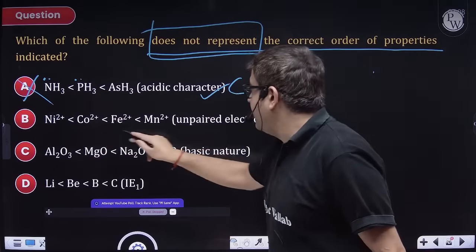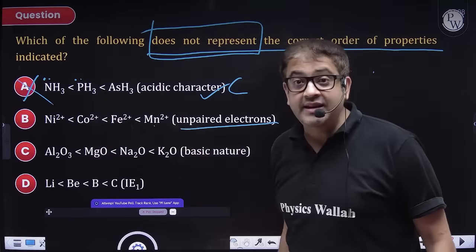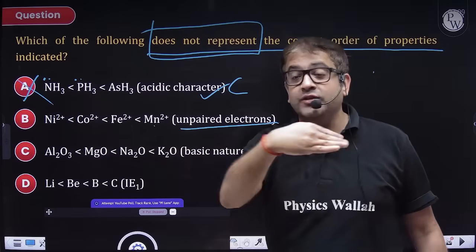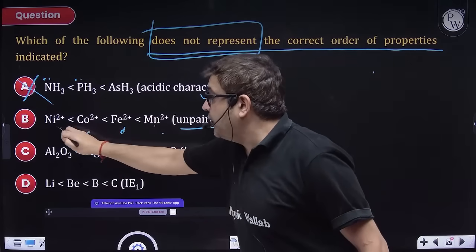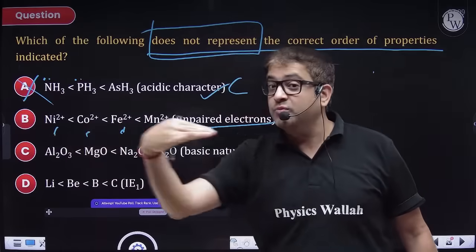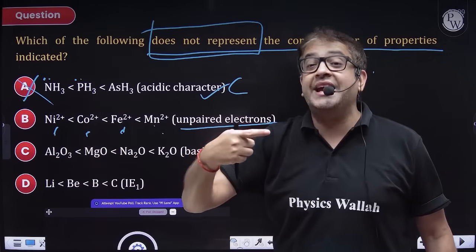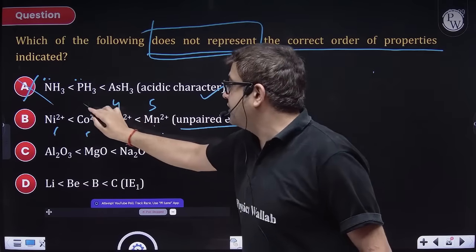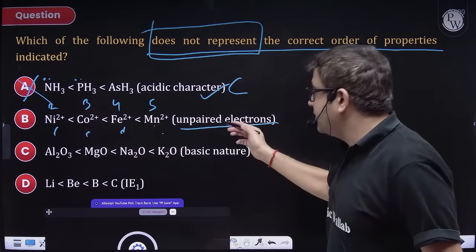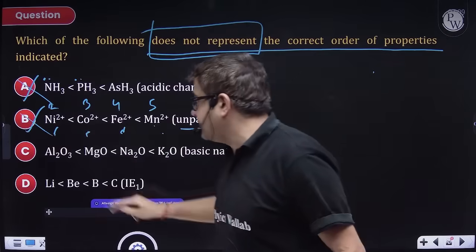What about this one? Number of unpaired electrons. Sir, manganese has 5, and as you move along the period, Mn, Fe, Co, Ni. As you move, the number of unpaired electrons gets paired up. So obviously manganese will have 5, this will have 4, this will have 3, this will have 2. So this is also correct, so not an answer.